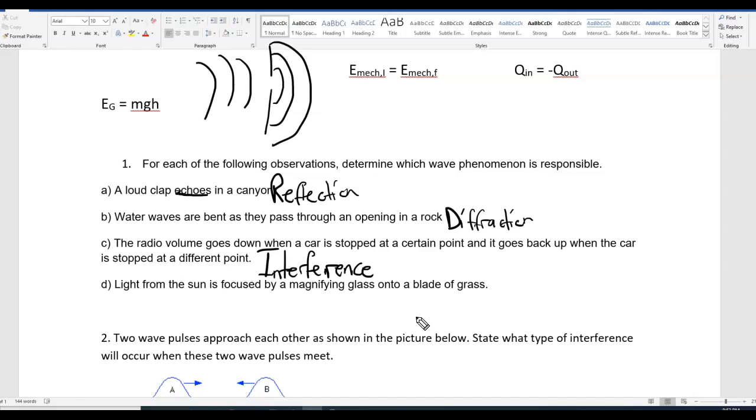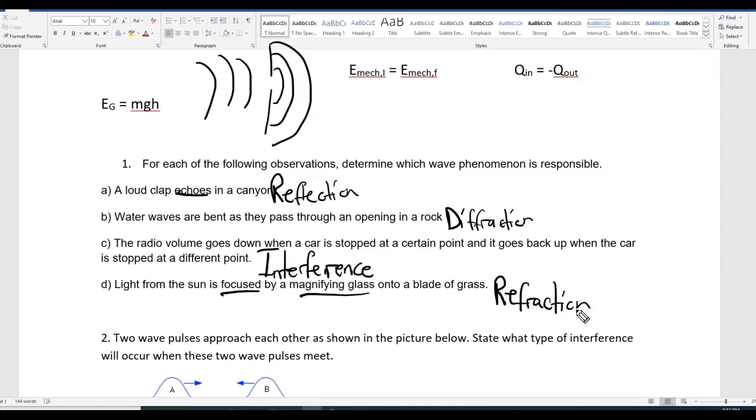Now 1D, there's only one remaining, so what is 1D? 1D says light from the sun is focused by a magnifying glass onto a blade of grass. Anything involving magnifying glasses or lenses or anything like that being focused is going to be refraction. That's the only wave behavior left.